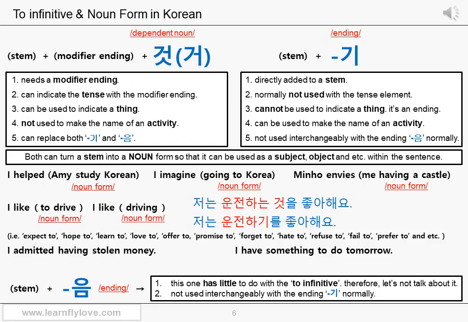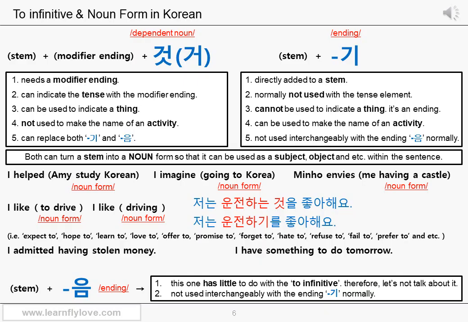Expect to, hope to, learn to, love to, offer to, promise to, forget to, hate to, refuse to, fail to, prefer to, and etc. You can turn the to infinitive part into a noun form with these kinds of verbs in Korean. And you can use either the dependent noun 것 or the ending 기 to do that.